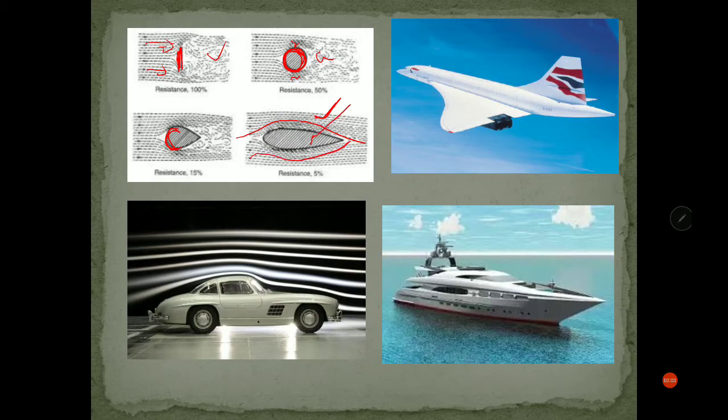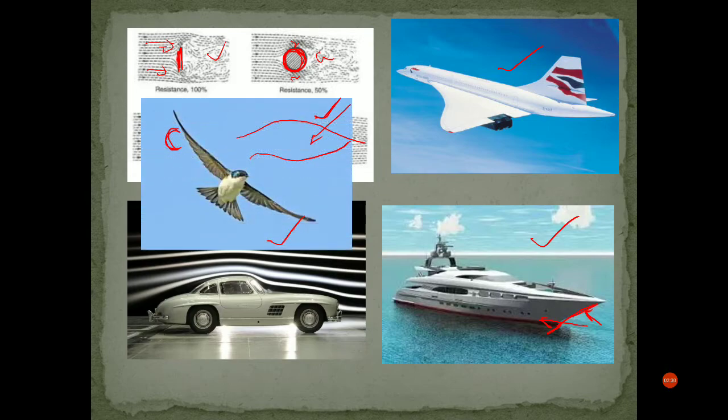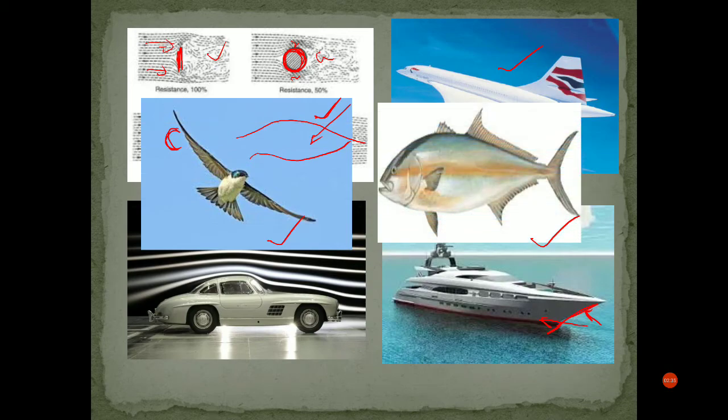So this structure is called a streamlined structure. The similar streamlined structure you have for the aeroplane, you have for the car, and you also have the same shape for ships as well. You can check here, this is the streamlined structure. So basically, this is how we understand that the streamlined structure helps us in having less drag.